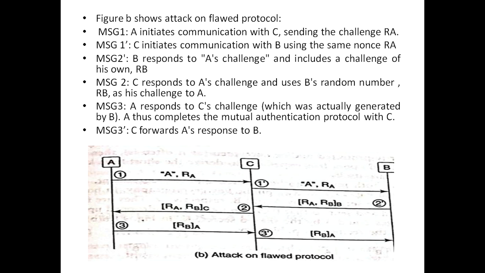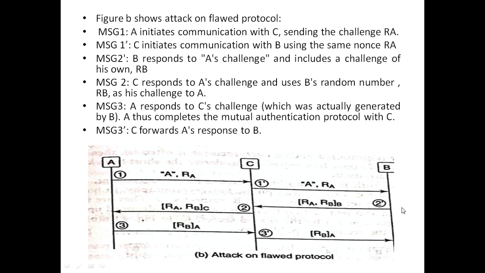Here the type of attack which can happen is on the previous slide's flawed protocol. So what exactly is that flawed protocol? We'll see. First, A initiates a communication with C, sending the challenge RA. Then in message 1 dash, C initiates the communication with B by using the same nonce RA.